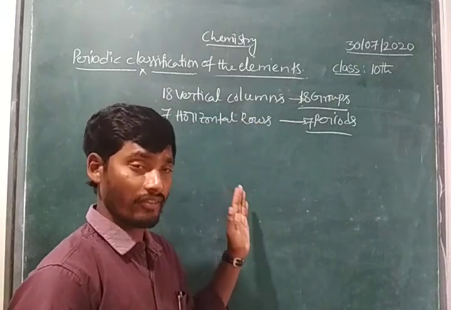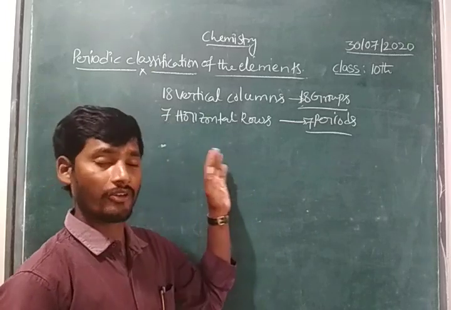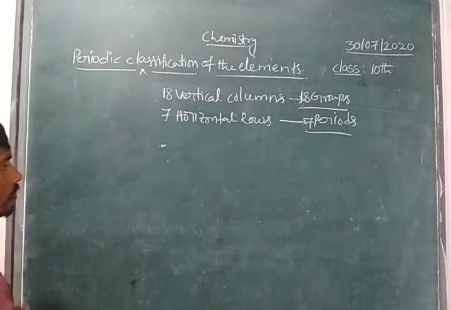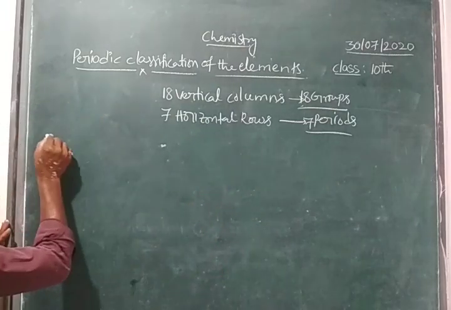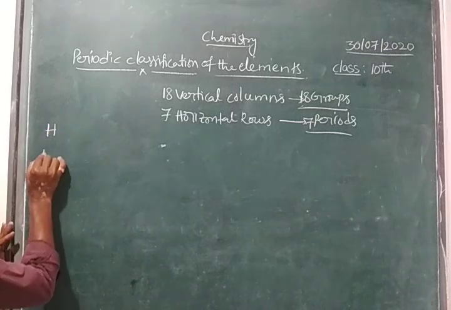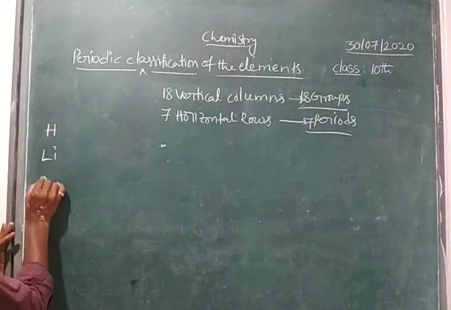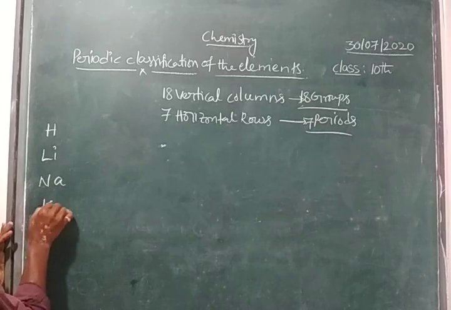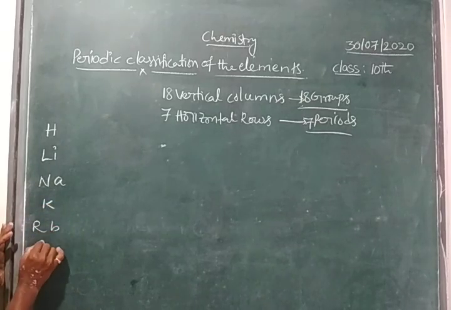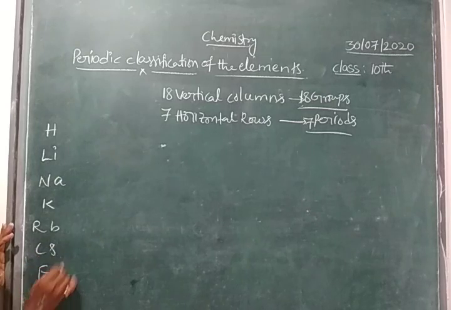See children, when I draw the periodic table, everyone should please watch this. Right, children? Here we have the 18 groups, like hydrogen, lithium, sodium, potassium, rubidium, cesium and francium.